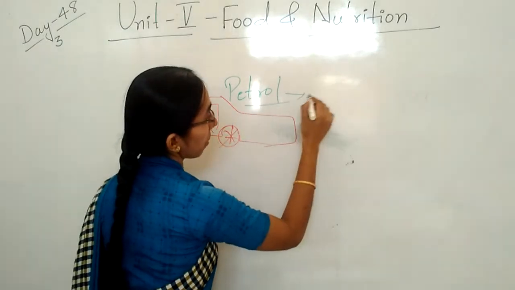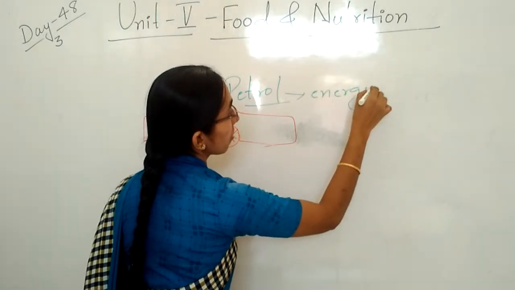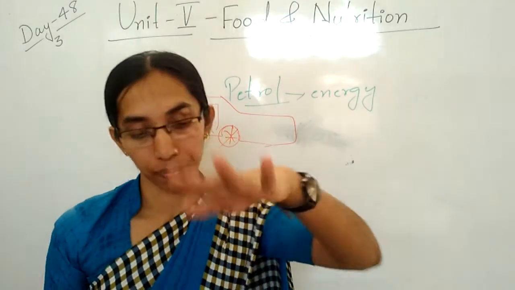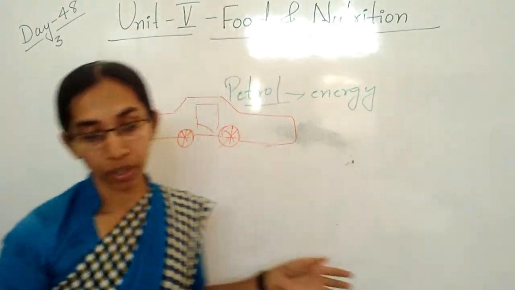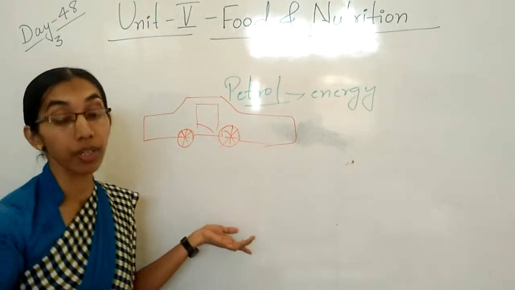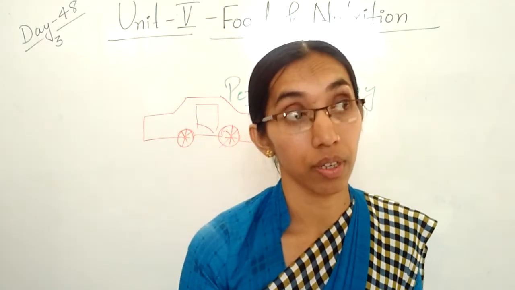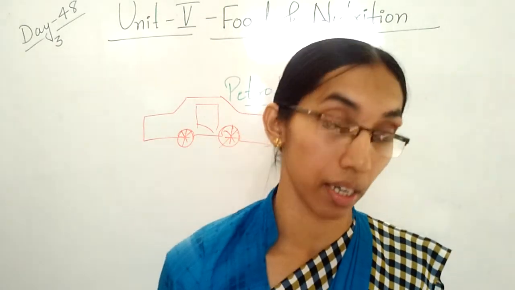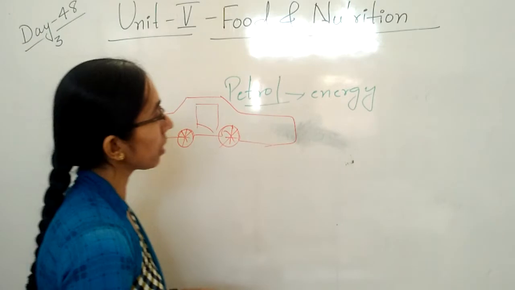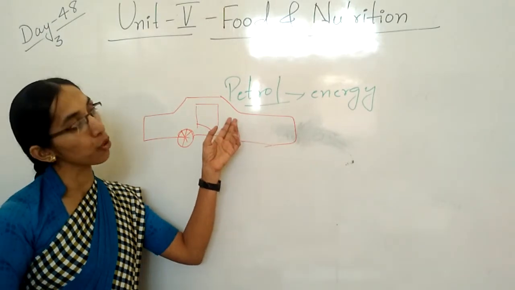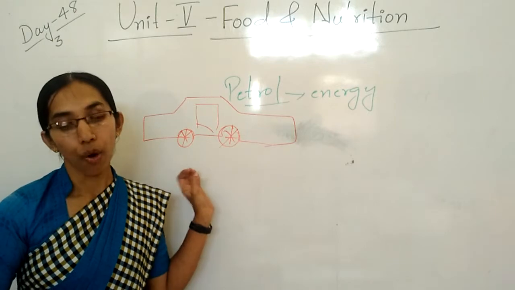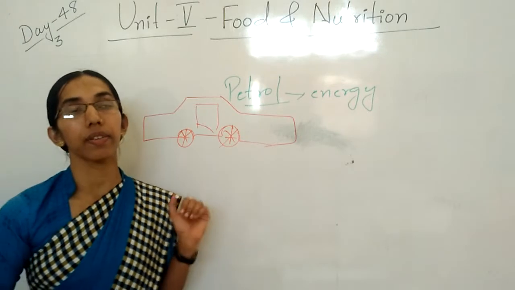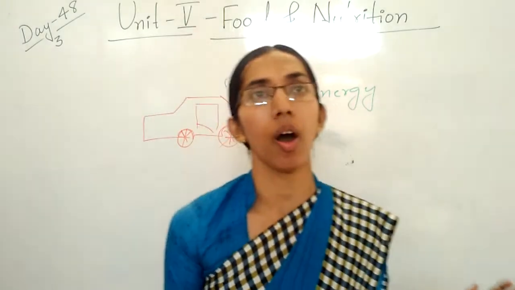What does the petrol give here? Petrol gives the energy to the car to help it move. Like that, the food we eat gives us energy to carry out any work. Clear children? So petrol is the fuel for the car. Petrol is the food for the car. It is the energy for the car. Then only can the vehicles run very smoothly on the road.